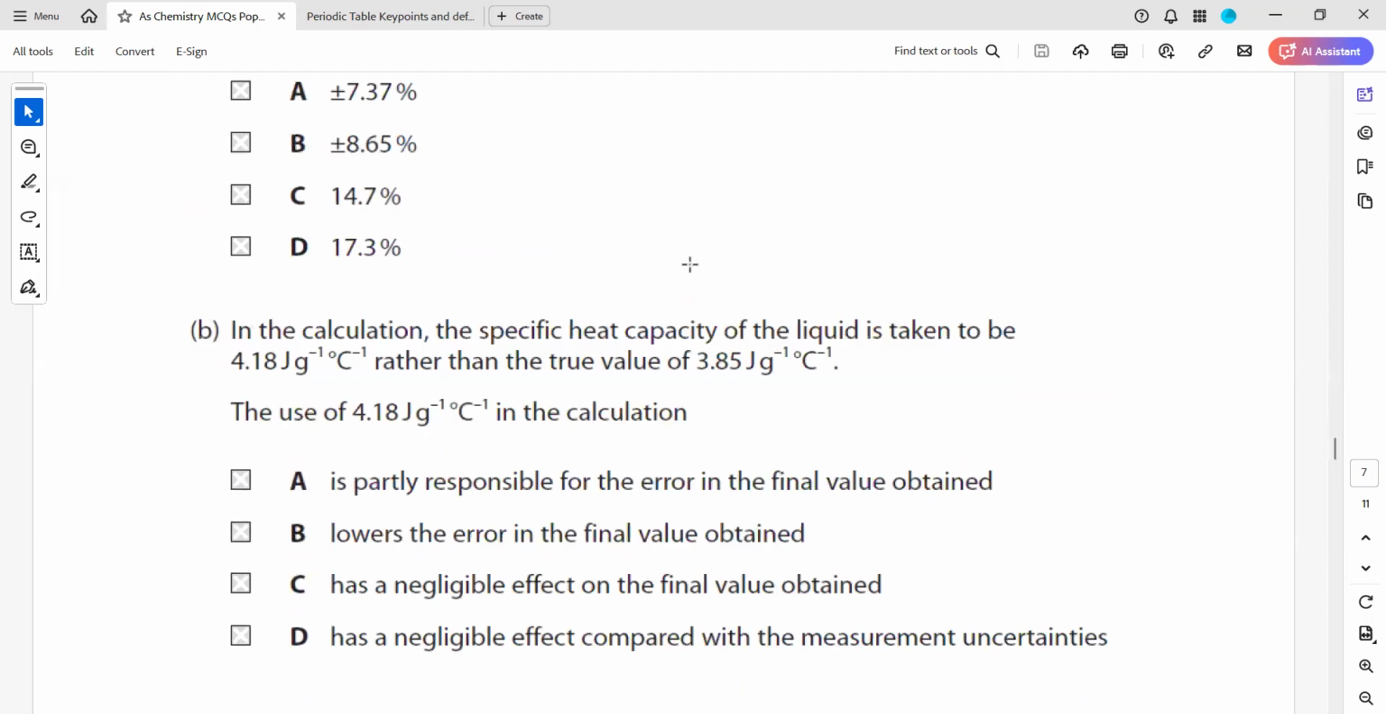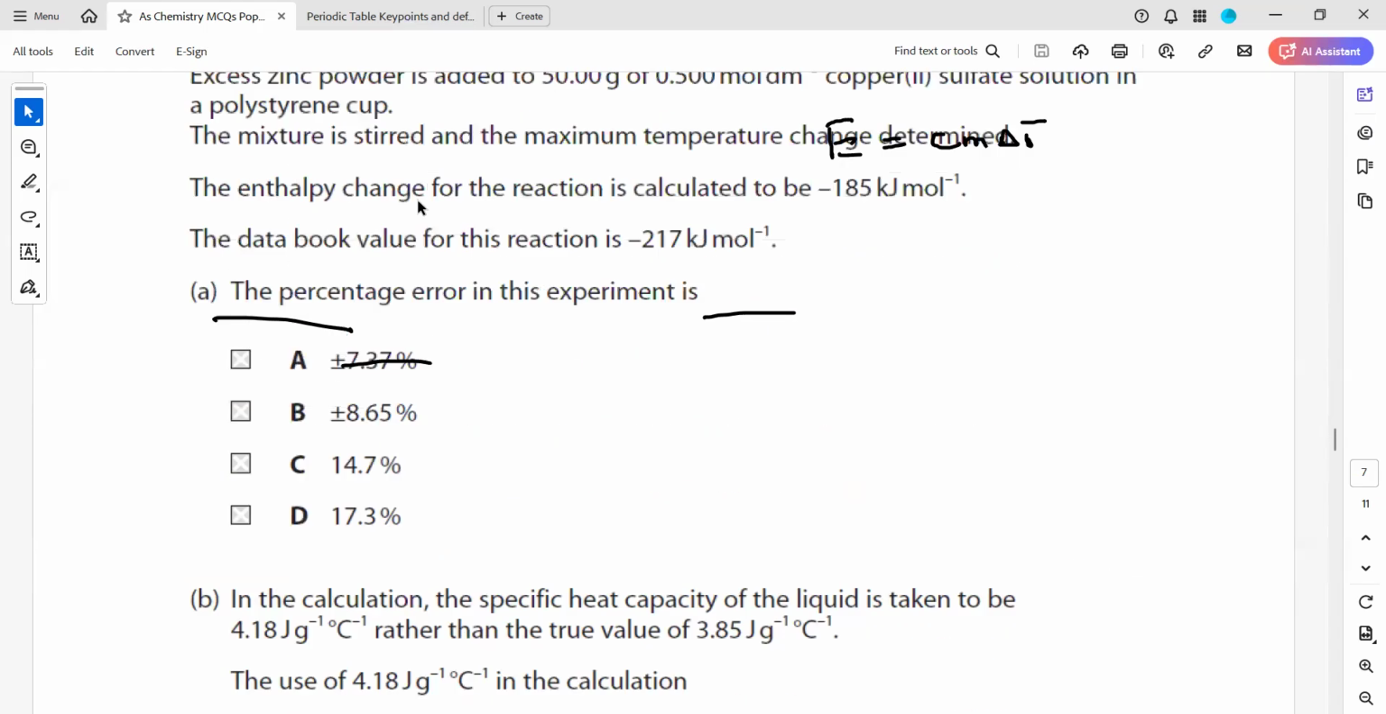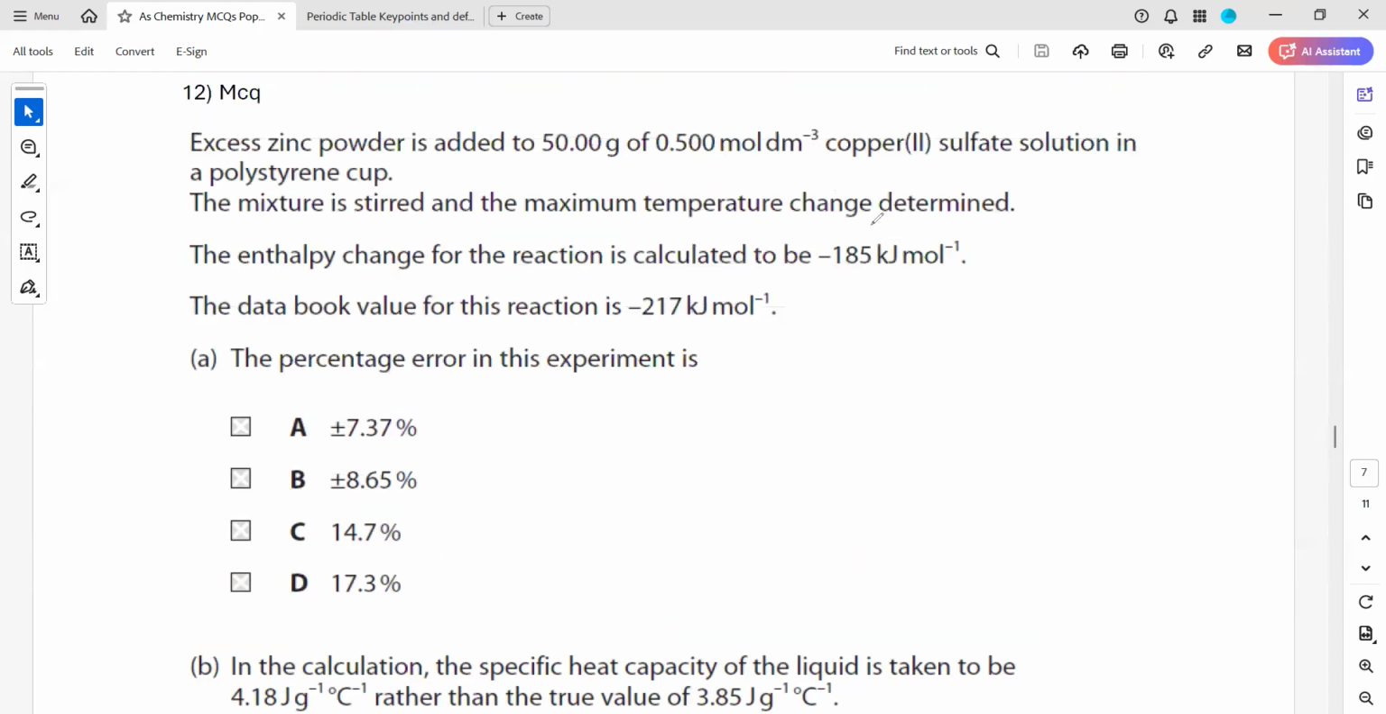In the calculation, the specific heat capacity of a liquid is taken to be 4.18 joules per gram per degree centigrade rather than 3.85. The use of 4.81 in the calculation. Look, if we are using a higher value of specific heat capacity, E equals Cm delta T. And if you see the result, what we calculated is minus 185, but the data booklet value is 217. So our value is smaller, the data booklet value is higher.